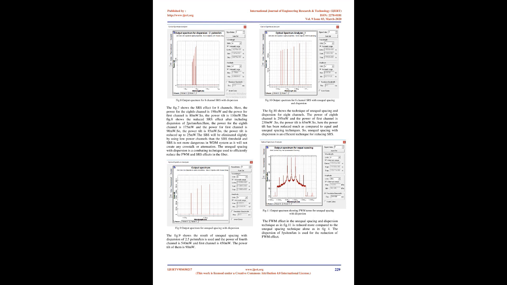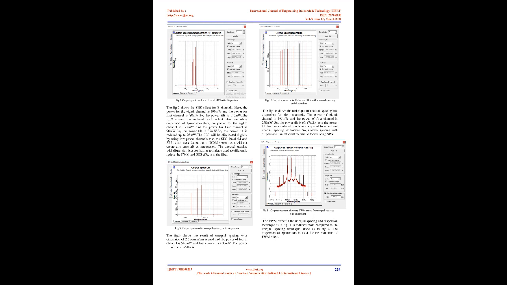The figure 8 shows the reduced SRS effect after including dispersion of 2 ps/nm/km here. The power for the 8th channel is 175 MW and the power for the first channel is 90 MW. So, the power tilt is 85 MW. So, the power tilt is reduced up to 25 MW.